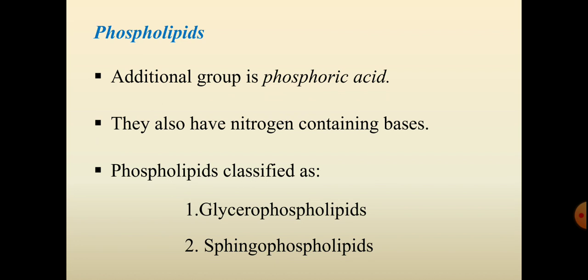So phospholipid is a complex lipid containing an additional group, phosphoric acid. They also have nitrogen-containing bases along with them. These phospholipids are again classified into two different types based on the alcohol present in them. If the alcohol present in the phospholipid is glycerol, it is called a glycerophospholipid. If the alcohol present in the phospholipid is sphingosine, they are sphingophospholipids.